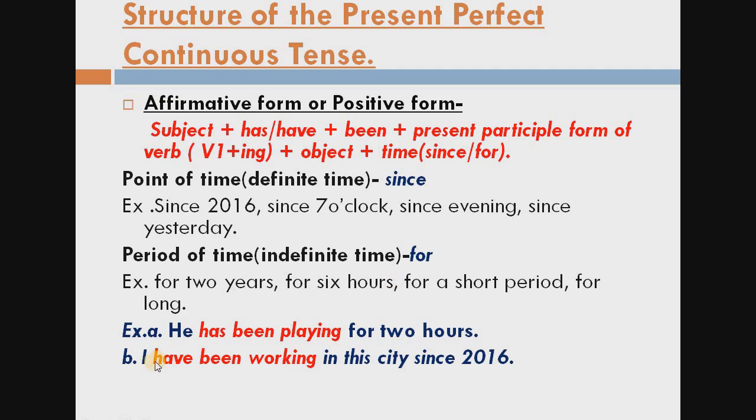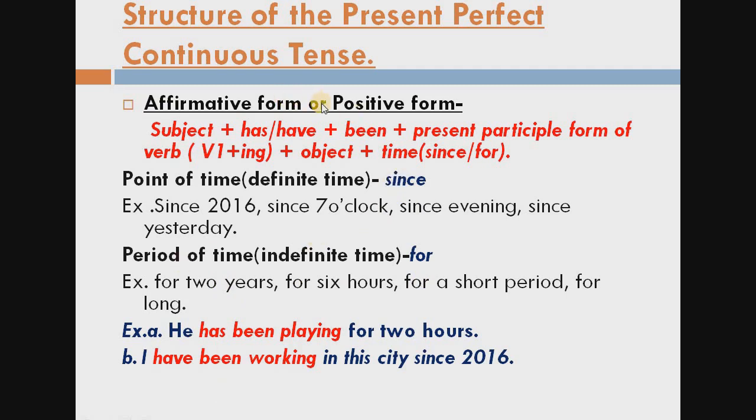Here, I have been working in this city since 2016. According to the subject, I is the subject here, we choose have, then been, then working. Work is the main verb, but according to the rule we have to use ing also, then working, object in this city, and time since 2016. So in this sentence you always remember that you have to use the time also, okay? For showing the time you have to use since or for.